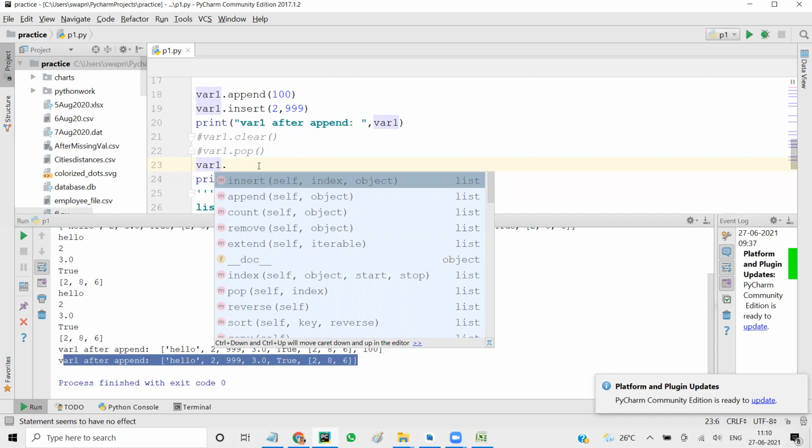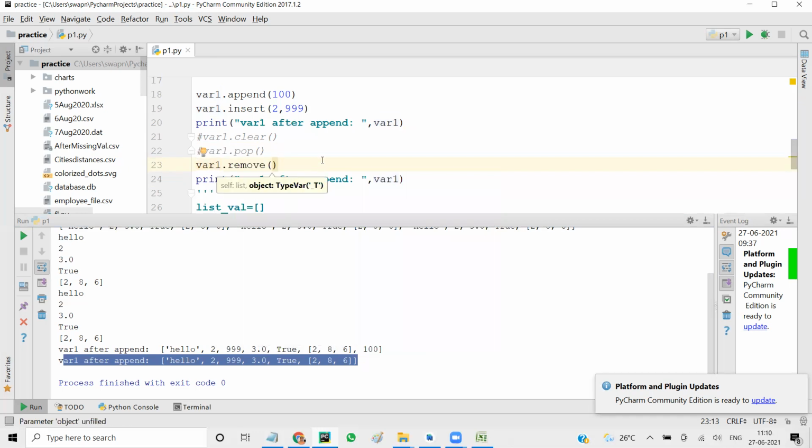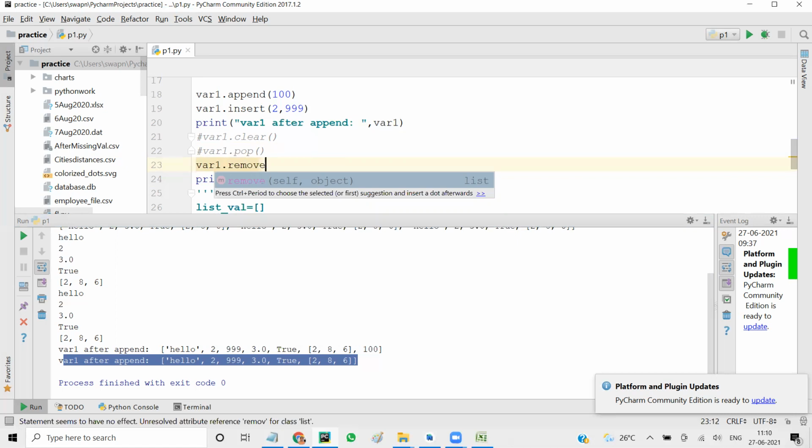Sorry, I was talking about remove, right? So pop will remove the last element. Then you have something called remove here. What remove does is, when I say E, it is the object. You define the object that needs to be deleted.